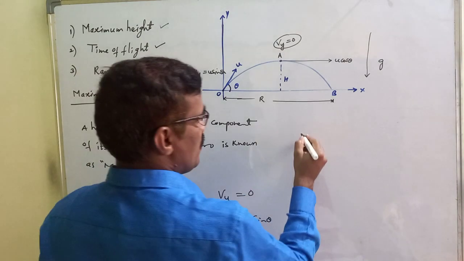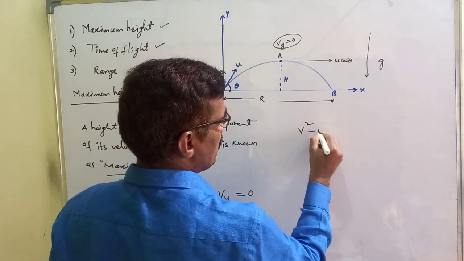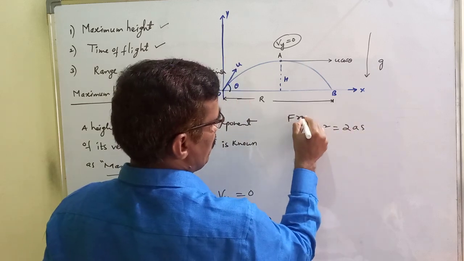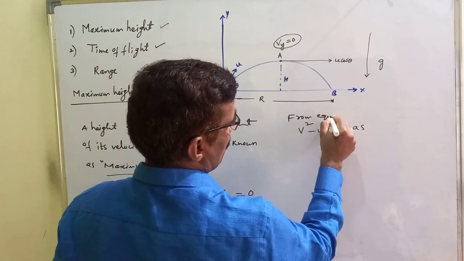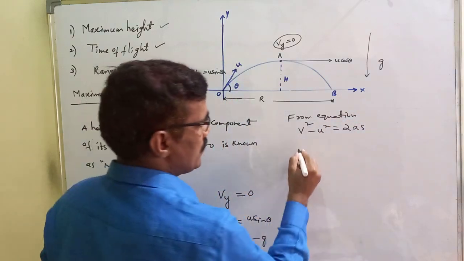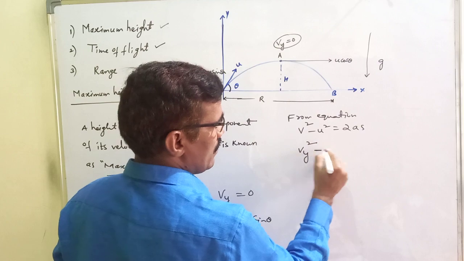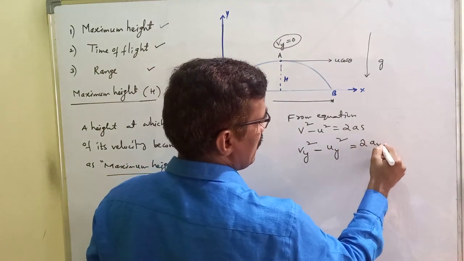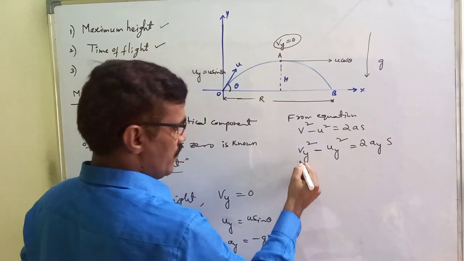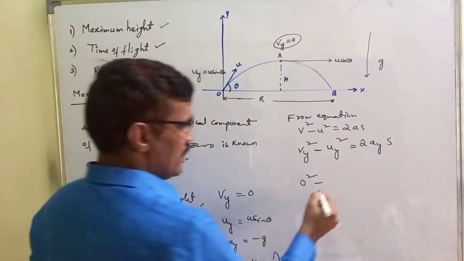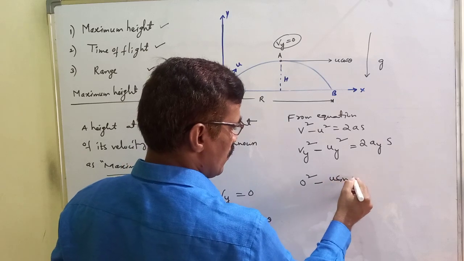We use v square minus u square is equal to 2as. Here v square means vy square, u square means uy square, 2a means 2ay, and s is s. Vy square is 0 at the highest point, uy is u sin theta, whole square.